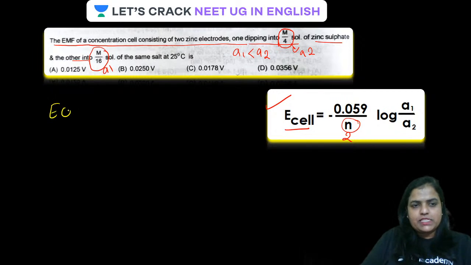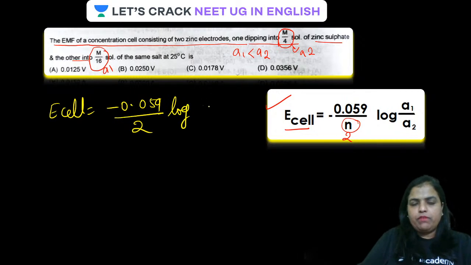So this E cell will be minus 0.059 upon 2 log A1, which is M upon 16, divided by A2, which is M upon 4. So it will go this way, isn't it? Four fours are 16.